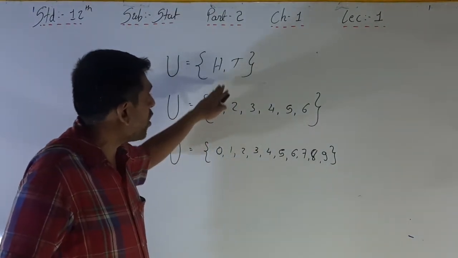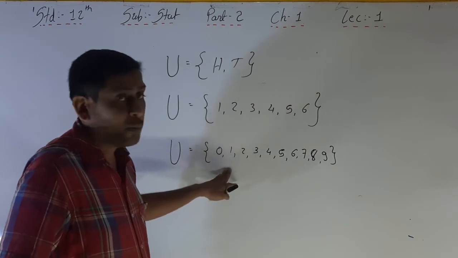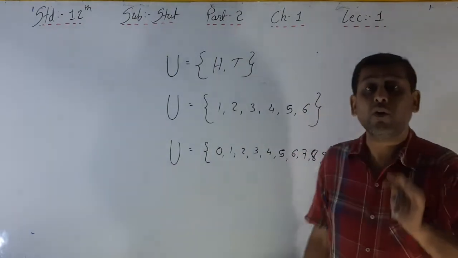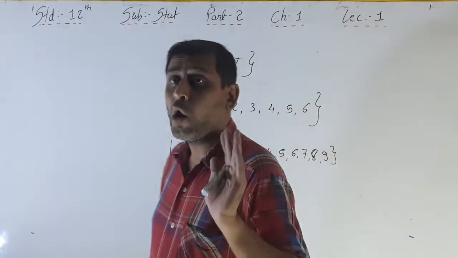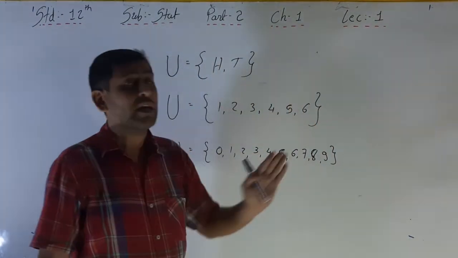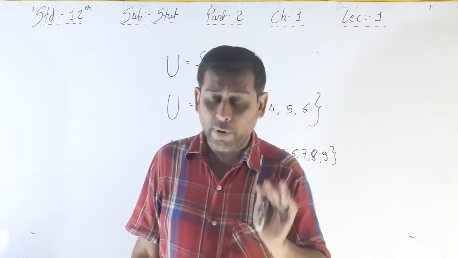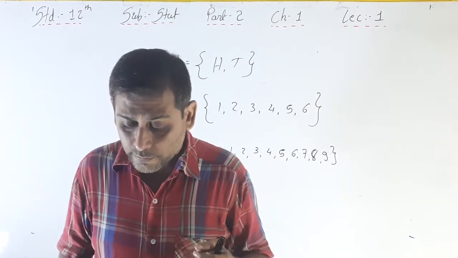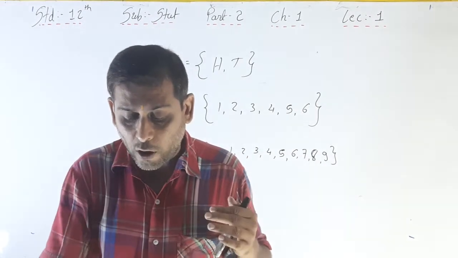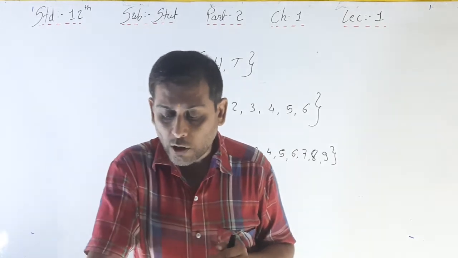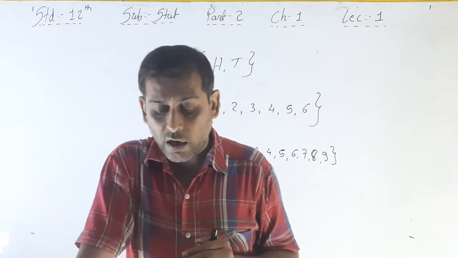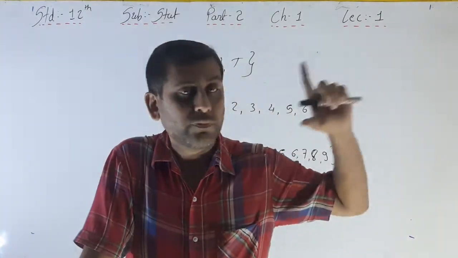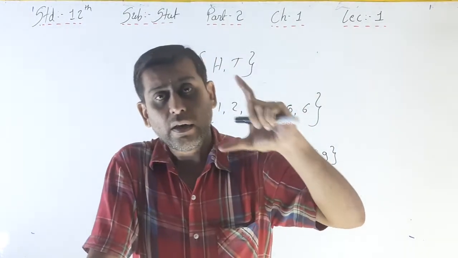Here in tossing a coin, throwing a die, rotating the wheel, we know the final answer, that is, we know all of the sample space. That's why it is called a finite sample space. But now an example of an infinite sample space: if the life of electric bulbs from the production is recorded in hours, then it is a real number. The life of the bulb is recorded as a real number.